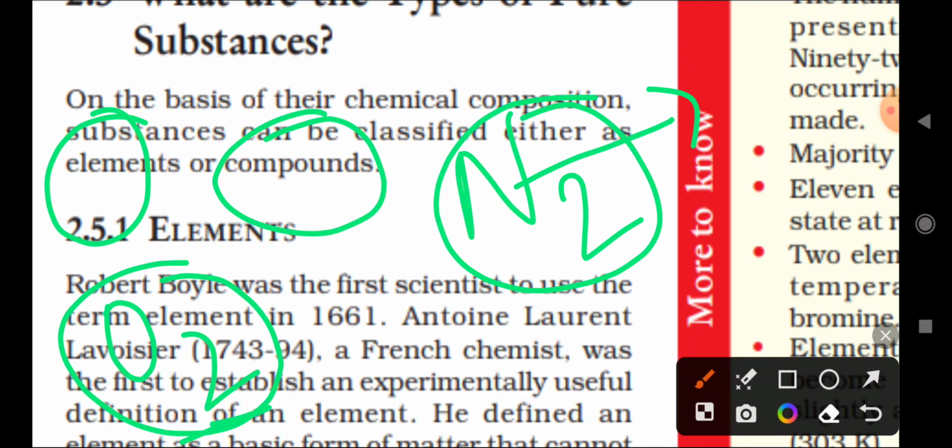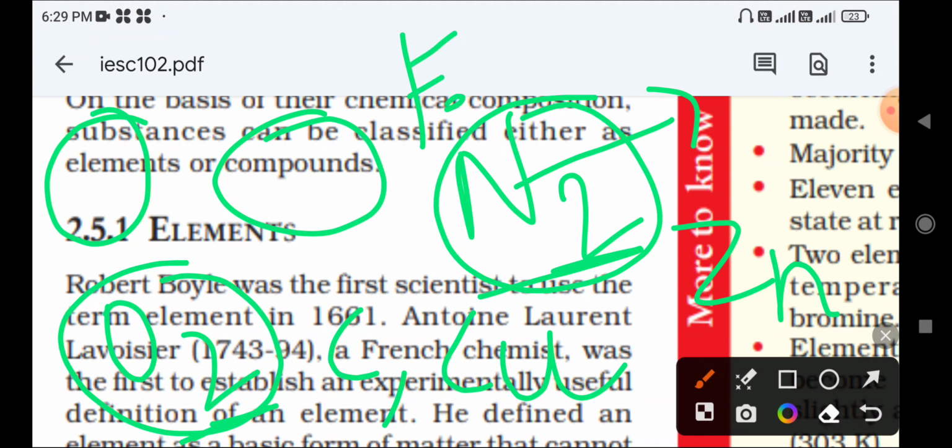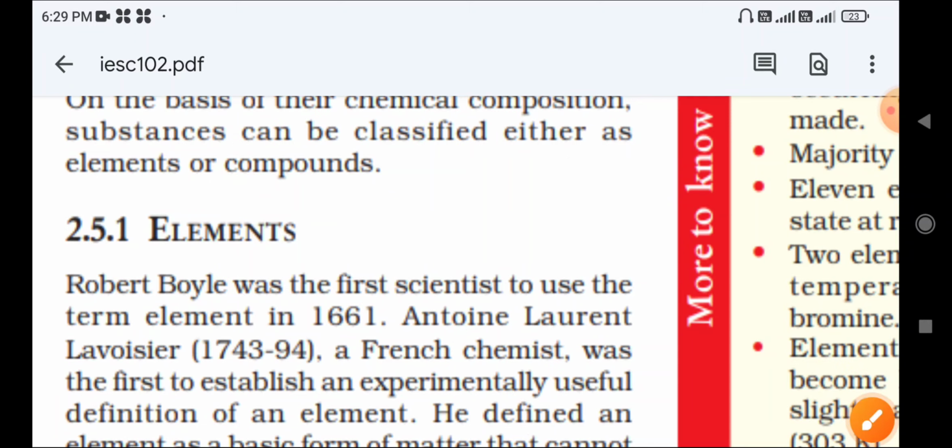Oxygen, carbon, copper, zinc, iron, these are examples of elements.